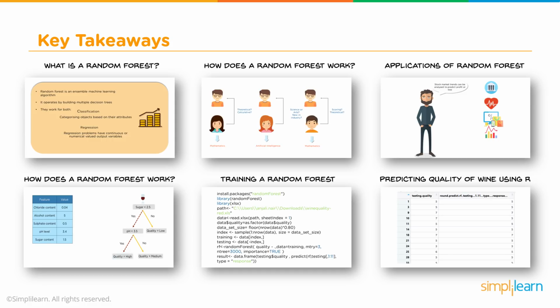You saw how easy it was. We created our RF variable and we assigned it the random forest and trained it all in one line of script. So it was very quick and easy. We discussed a little bit with the mtry and a little bit of the ntree to know how many trees to use for this. And finally, we did the predicting quality of wine using R. So we had a final prediction on there that was about 70% accurate.